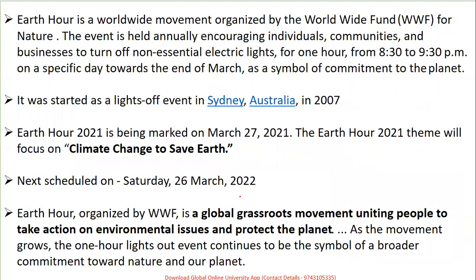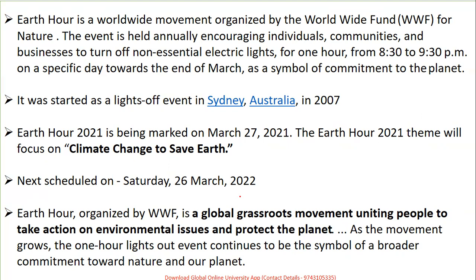Yes, there is a concept called Earth Hour, which is a worldwide movement by the World Wide Fund, which encourages individuals, communities, and businesses to turn off electric lights when it is not essential to use them. For that, an hour is dedicated, from 8:30 p.m. to 9:30 p.m. on a specific day towards the end of March, as a symbol of commitment to the planet.